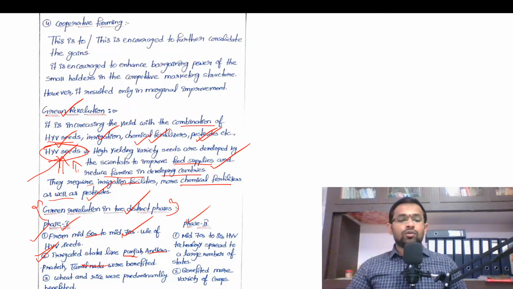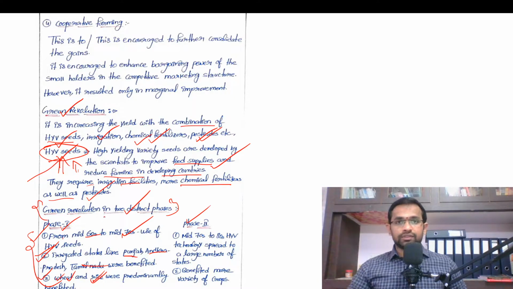Right? So what were the crops that were promoted under Green Revolution? Wheat followed by rice. Initially wheat was promoted, later rice was also promoted under Green Revolution. So Punjab, Andhra Pradesh and Tamil Nadu, these states were benefited in the first phase of the Green Revolution.